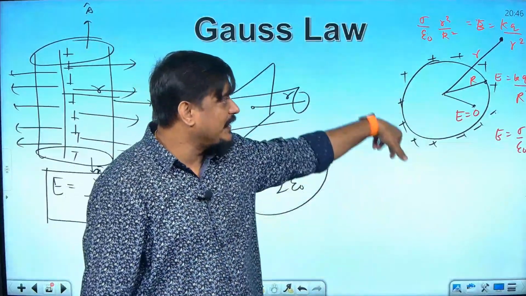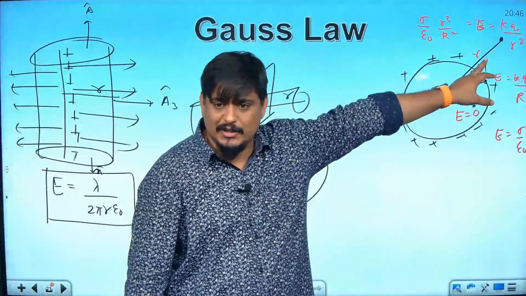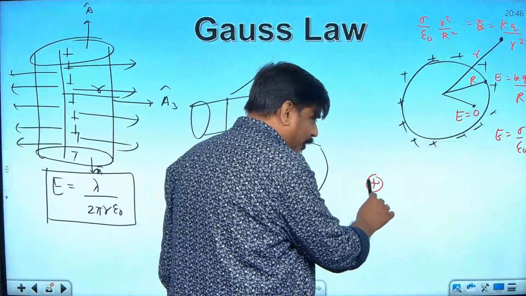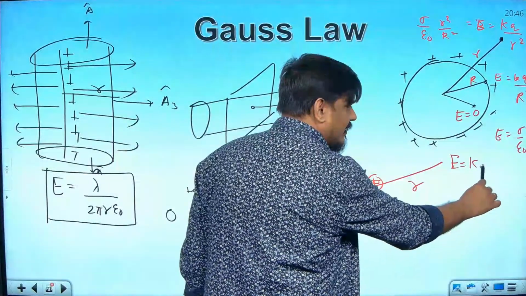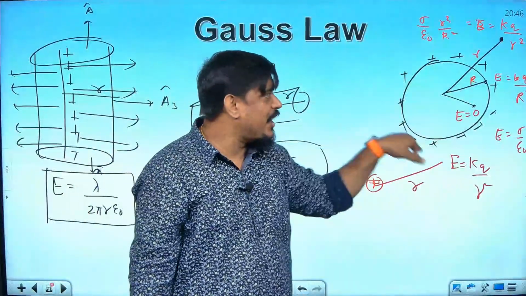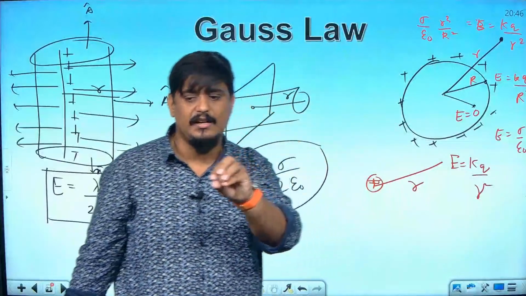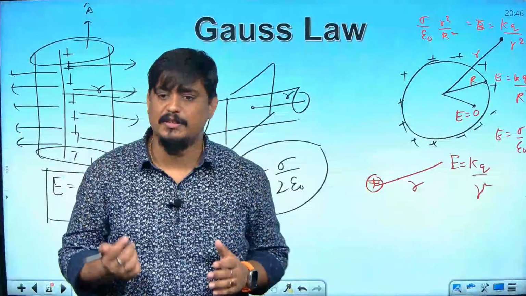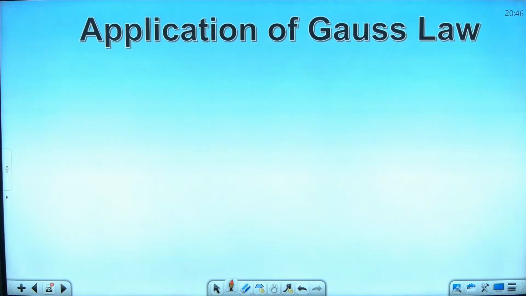So, if you have a spherical shell, then the electric field at an external point is kq by r square. If the same charge q is present at one point and you go r distance away, what is the value of electric field? kq by r square only, isn't it? So we can prove that if the same charge is concentrated in the center of this shell, it will have the same value of electric field as that produced on its surface. Okay?